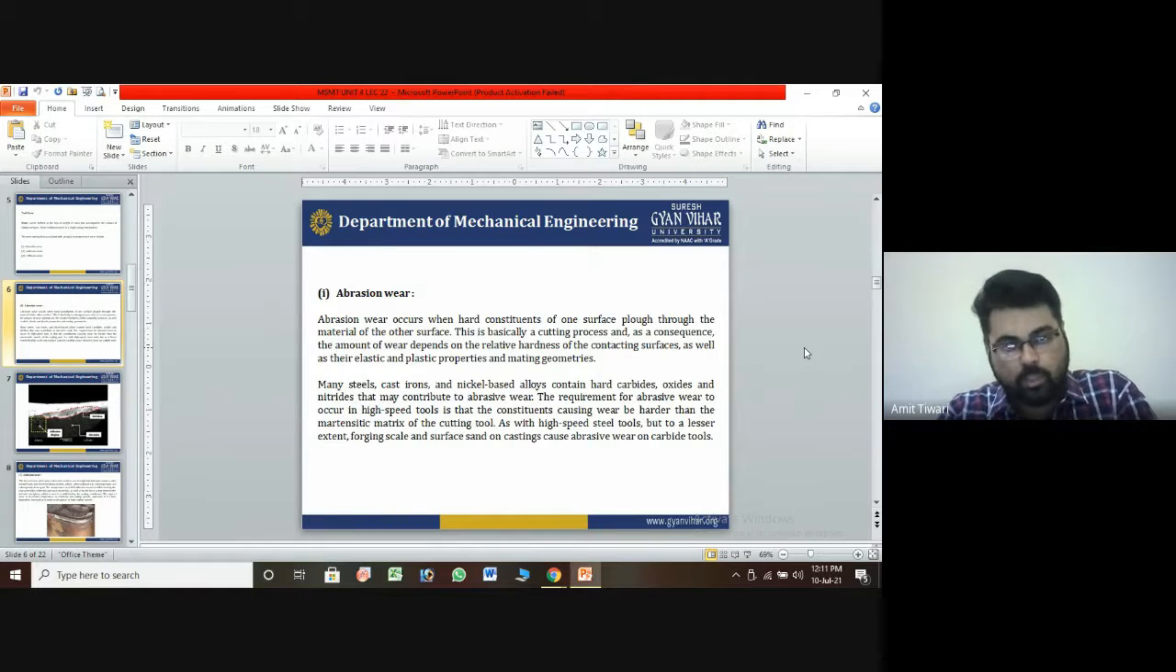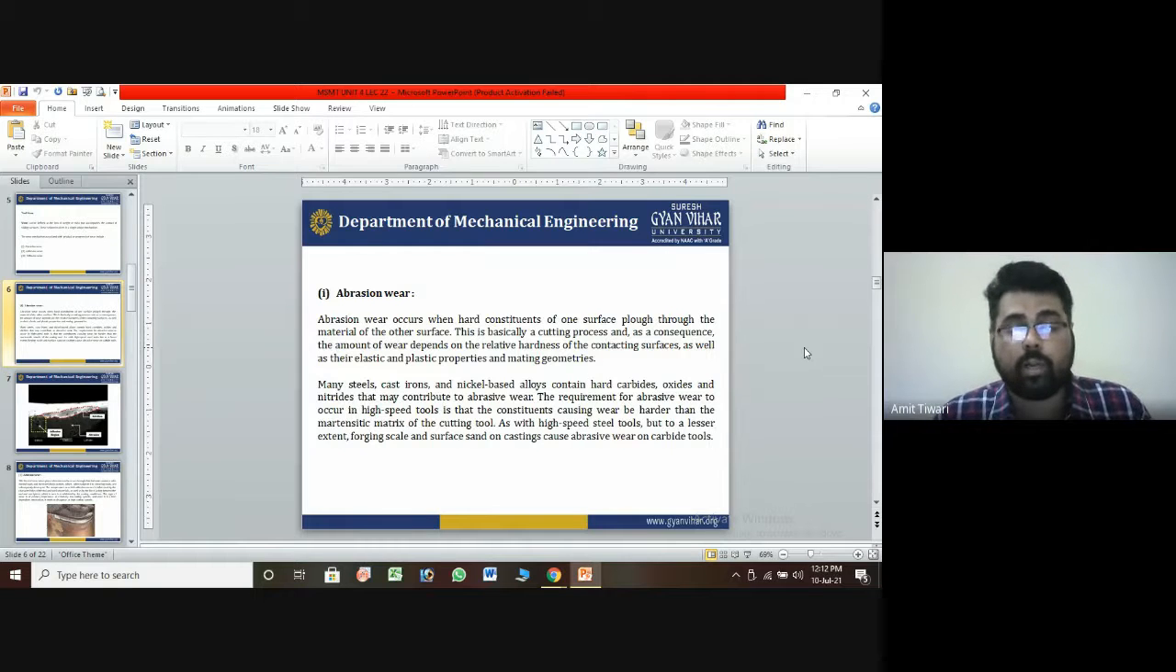So once again, I'm just telling you what abrasive wear is. Abrasive wear occurs when the hard constituents of one surface plough through the material of the other surface. This is basically a cutting process, and as a consequence, the amount of wear depends on the relative hardness of the contacting surfaces, as well as the elastic and plastic properties and mating geometry. So it basically depends on the relative hardness of the contacting surfaces.